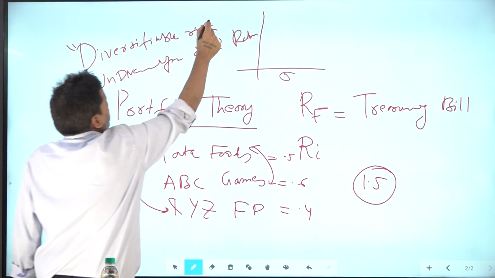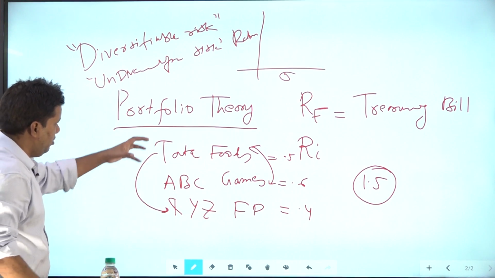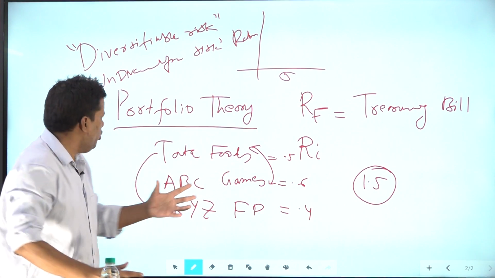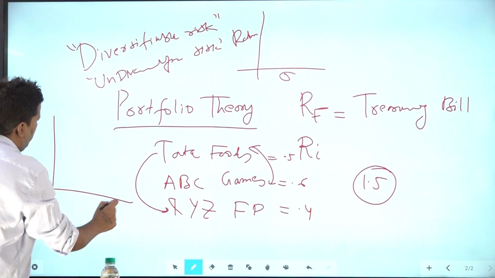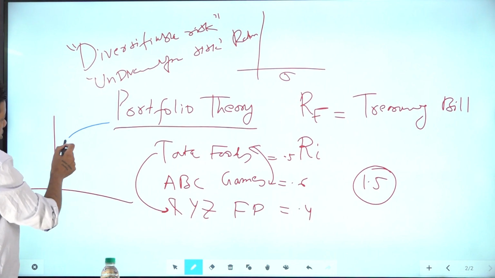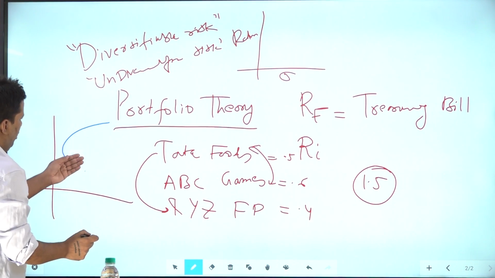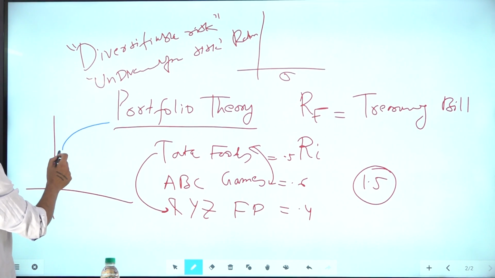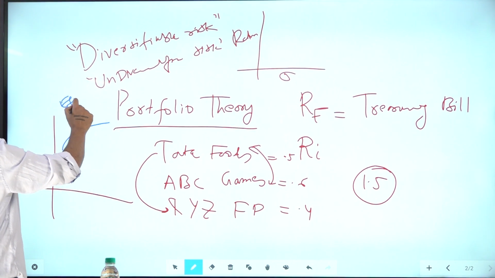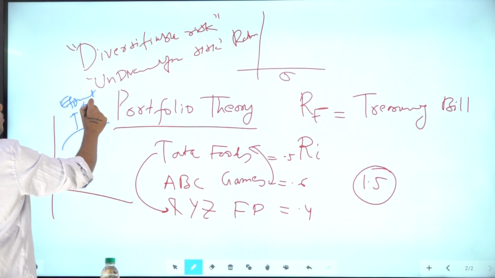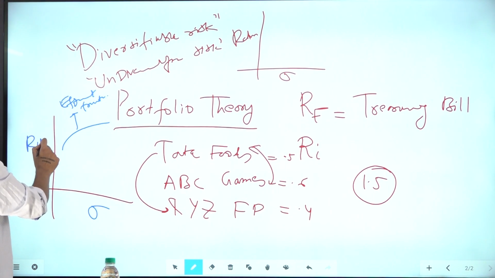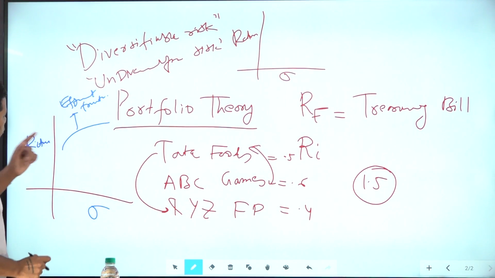What it means is, when I mix many securities, let's say I'm making a portfolio. Portfolio means you mix many securities together, and you make a portfolio. See, I cannot tell you every detail here, but a portfolio looks like this, and this is called your efficient frontier. Here, this is your standard deviation. Here, it is your return.